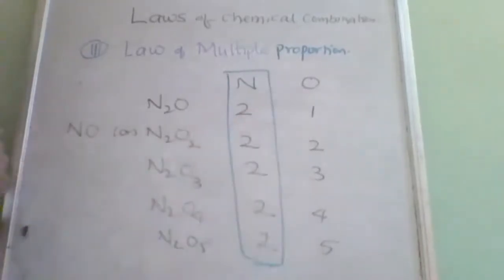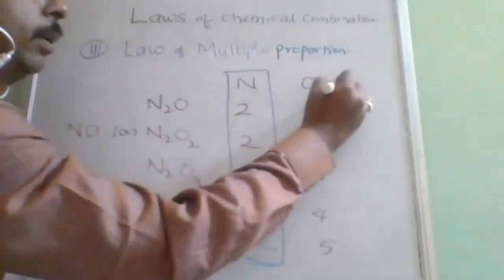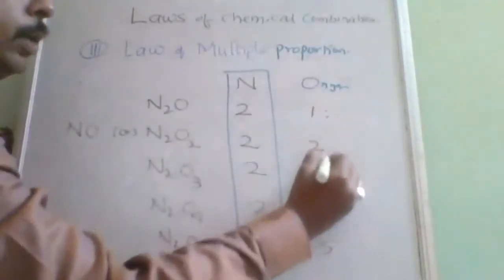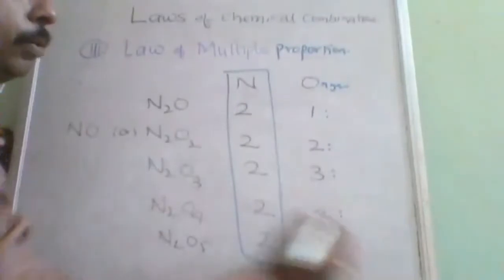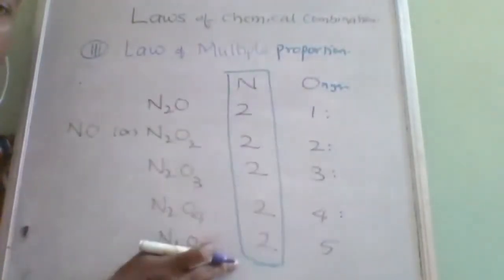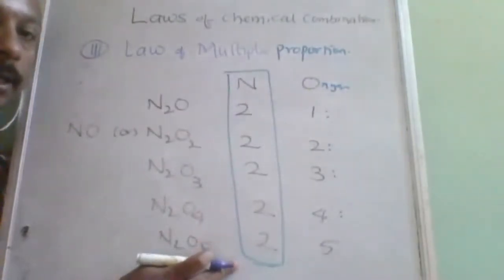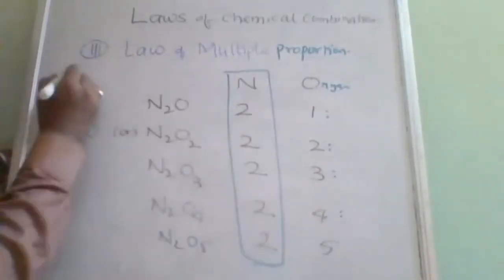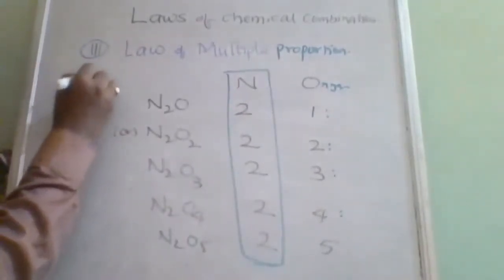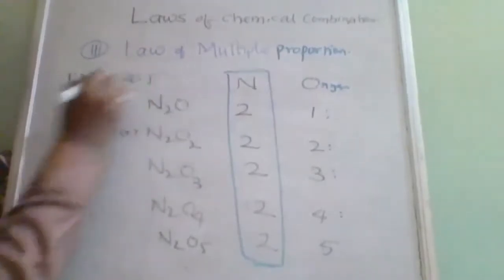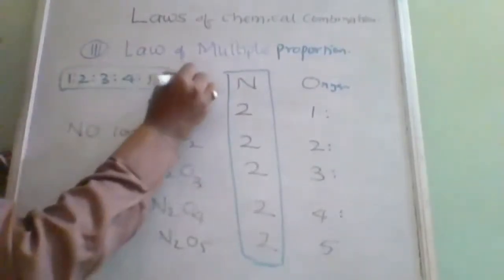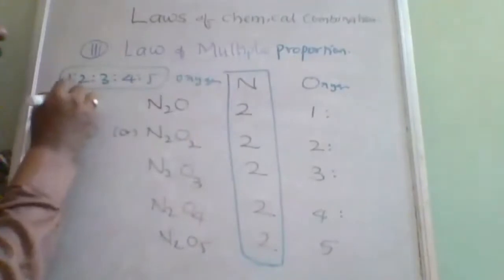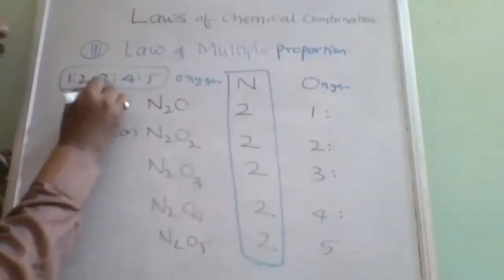Here, to avoid confusion, I am writing oxygen. So the oxygen ratio is how much? 1 ratio, 2 ratio, 3 ratio, 4 ratio, 5, which is a whole number ratio. They are all combining with a fixed amount of nitrogen. The other element will combine in the whole number ratio. What is that ratio? 1, 2, 3, 4, 5. This is the ratio of oxygen, but they are all combining with a fixed ratio of nitrogen.